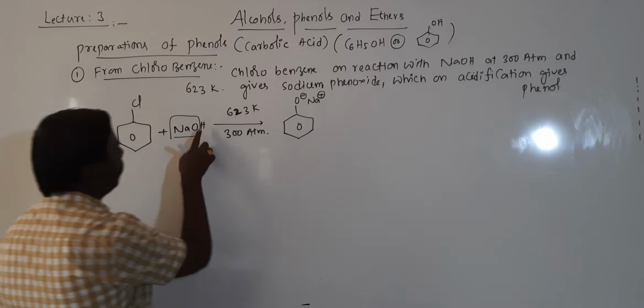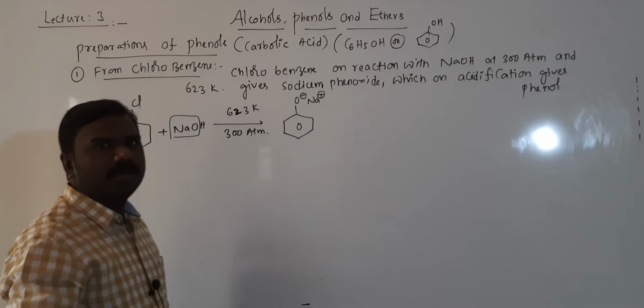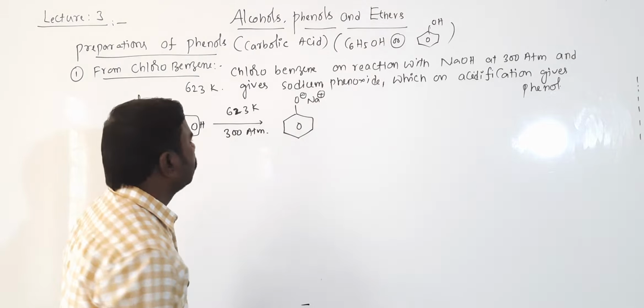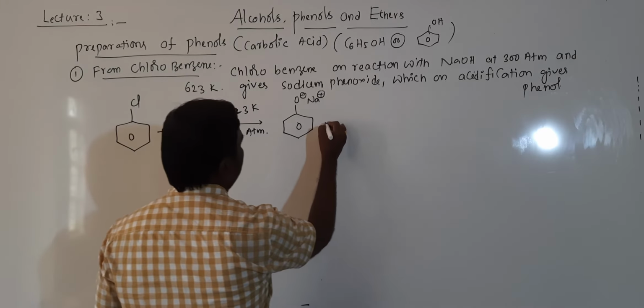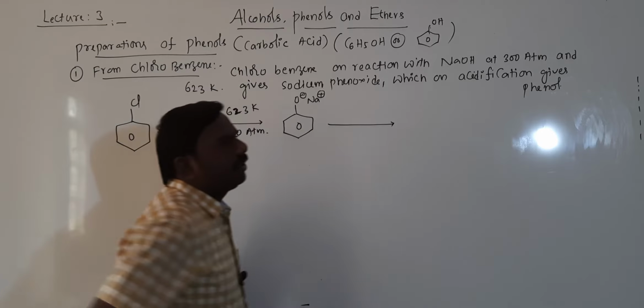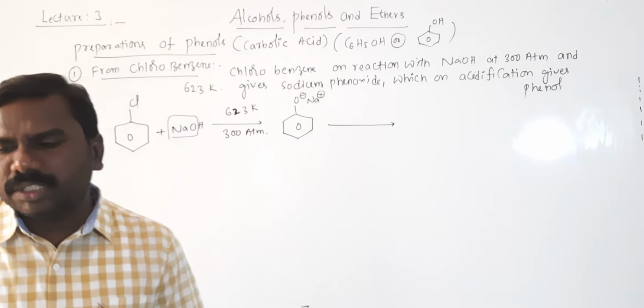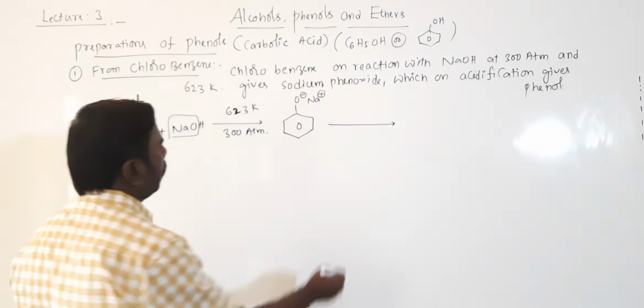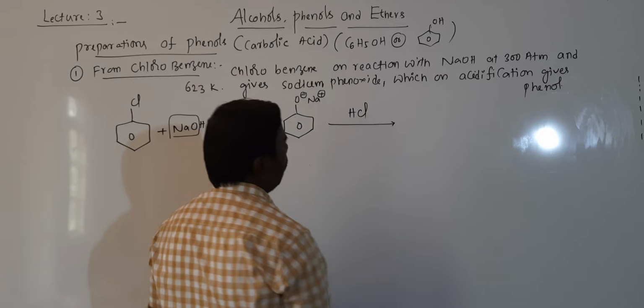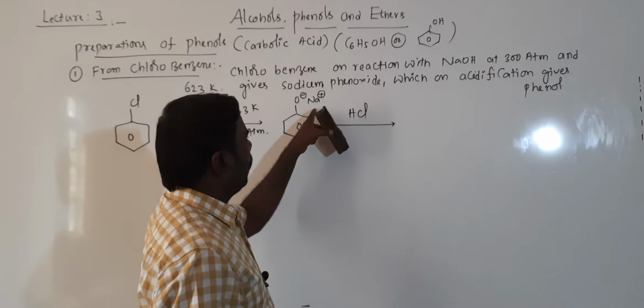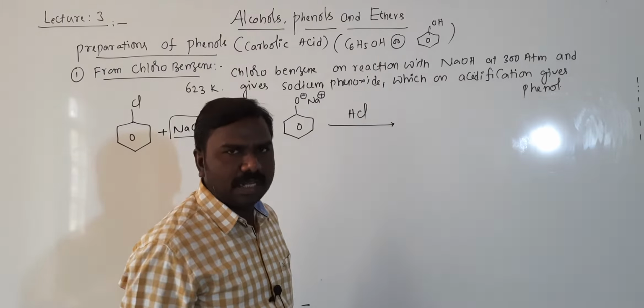The H and Cl are removed as HCl. It is sodium phenoxide, which on acidification with HCl, or any acid you can take, Na and Cl are eliminated as NaCl.